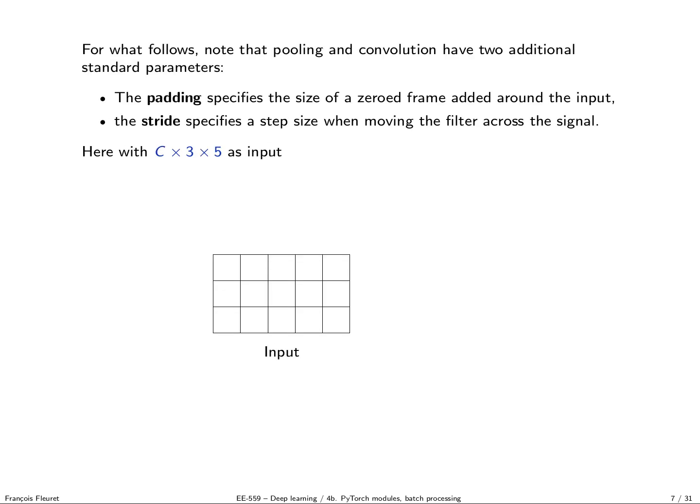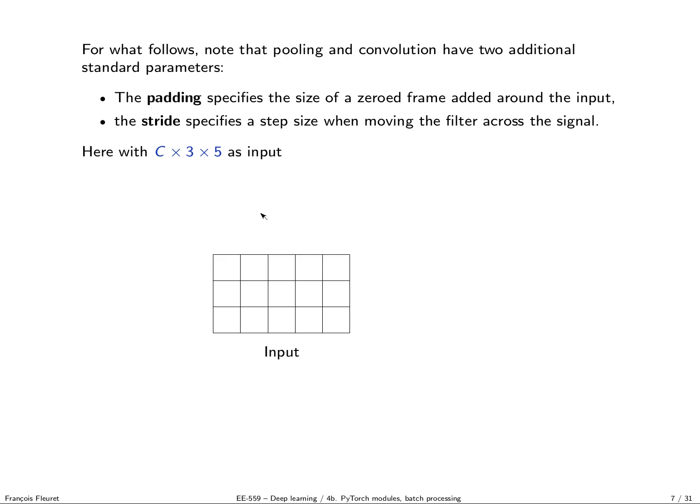Now I'm going to describe the pooling operation and the convolution layers. For this, I need to introduce 2 additional parameters of those operations that I have not described yet. One is the padding, which allows us to add zeros around the inputs, both in 1D and 2D. The other is the stride, which allows us to specify that the convolution should not be done at every location, but on a coarser grid, moving by more than one element at each time.